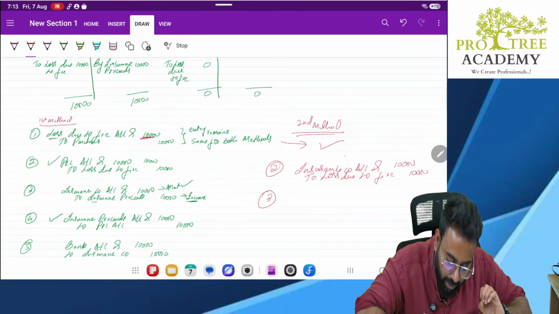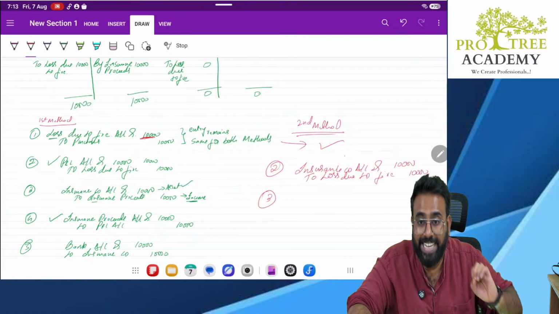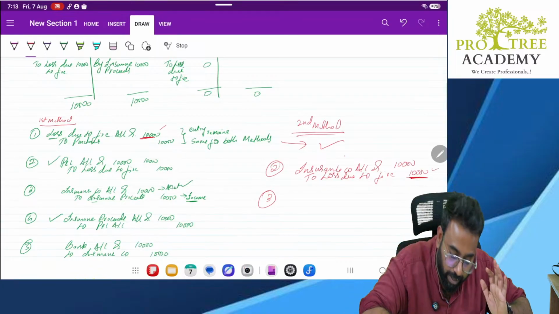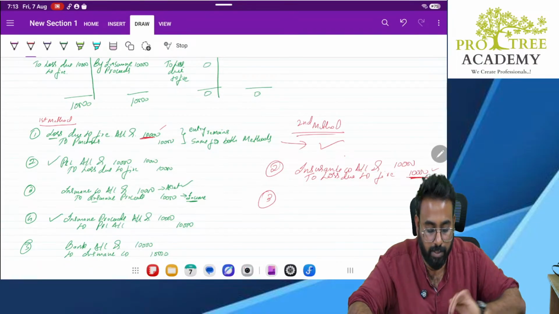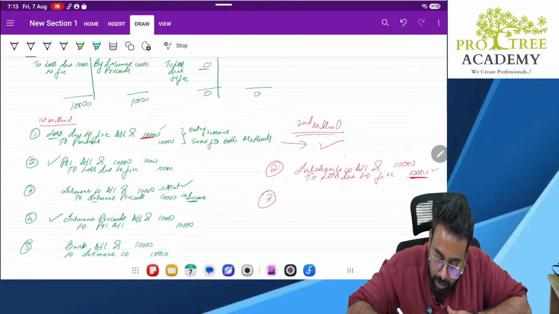0. Earlier, loss due to fire was debited with 10,000. Now it is getting credited with 10,000. So what is the balance remaining? 0. That is why here we are showing as 0. Understanding? Yes. And now what will happen to this account, sir?